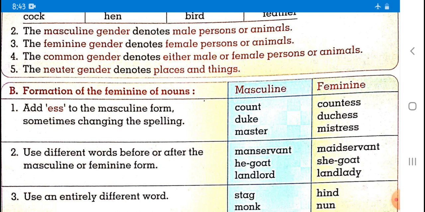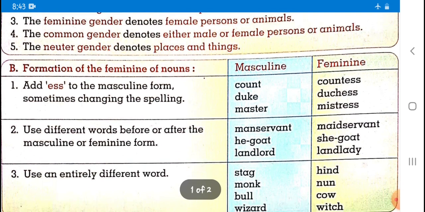Now the neuter gender denotes place and things. Underline the place and things. Why? Because place and things cannot breathe. Broom, dustbin, chair, table, phone. Can you believe that, or can you say that these things can be considered as a living thing? No, not at all.